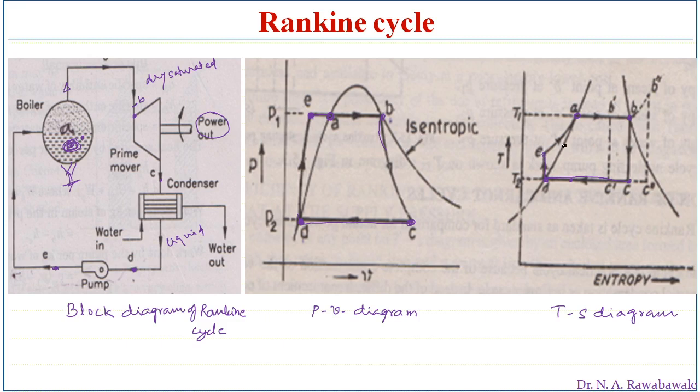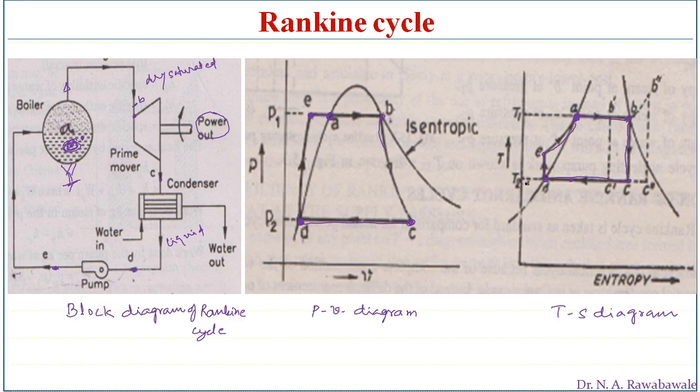From point E to A, sensible heat is supplied to this water in the boiler, and at point A, the water becomes saturated liquid. After that, the latent heat of vaporization is supplied, and this saturated water gets converted into dry saturated steam, and this cycle repeats. So this is how it is represented on the TS diagram.